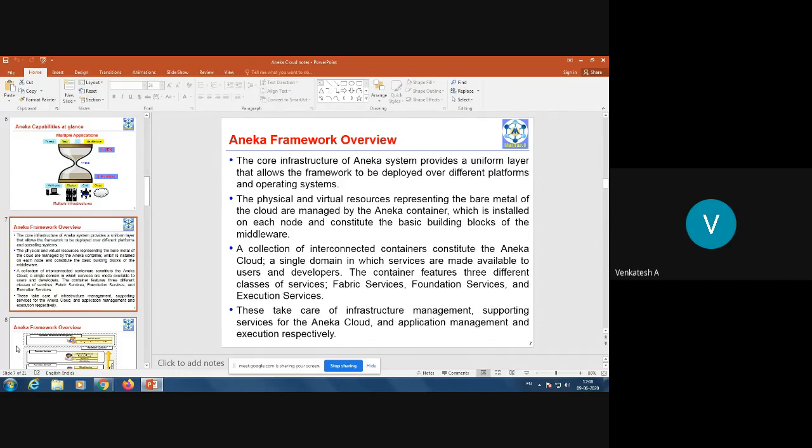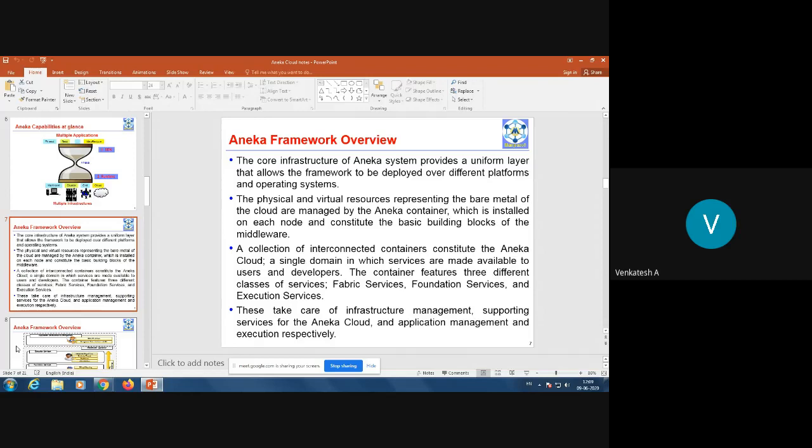And what are the other applications that you are hosting on it? Two types of applications you will be hosting. One is the one you have developed using the SDK and runtime provided by the Aneka cloud, and another is external applications that you are bringing in and hosting on the Aneka cloud platform. So you can also bring other applications and host them on the Aneka cloud, and at the same time you can develop and host your own.